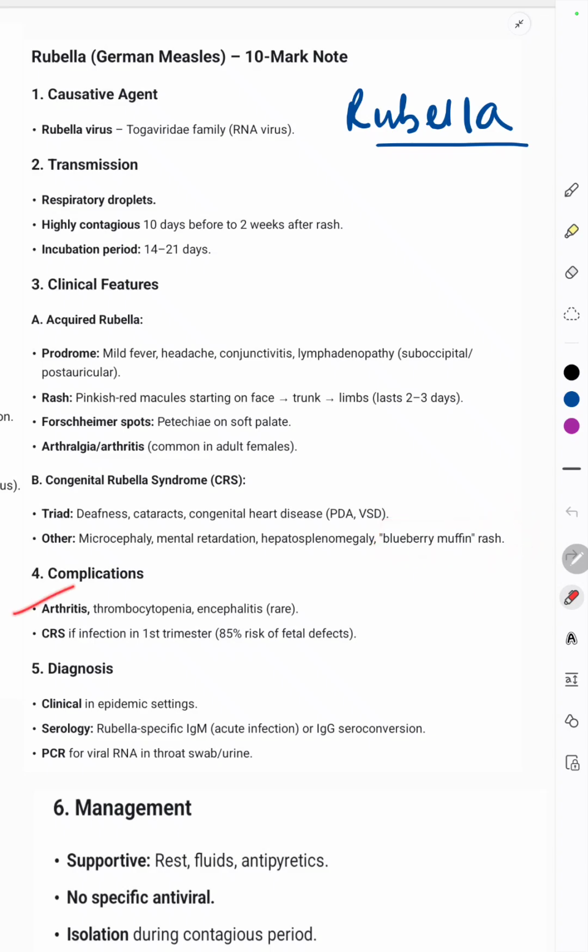Then the complications are arthritis in case of females, most commonly thrombocytopenia, and congenital rubella syndrome infection happens in the first trimester.